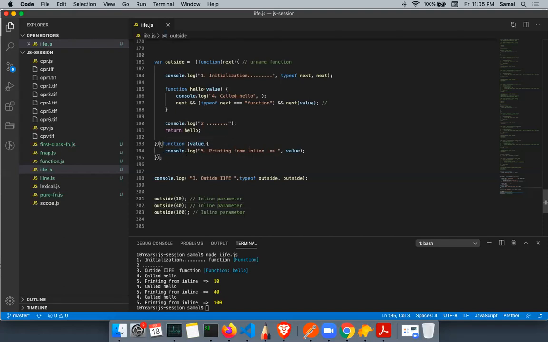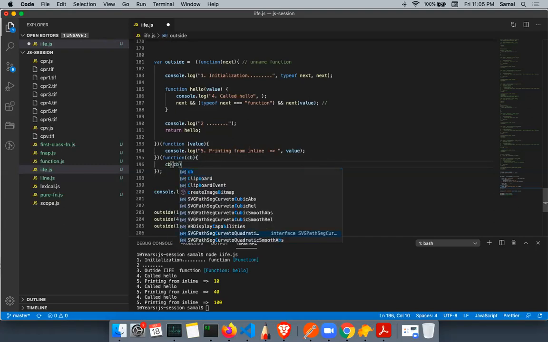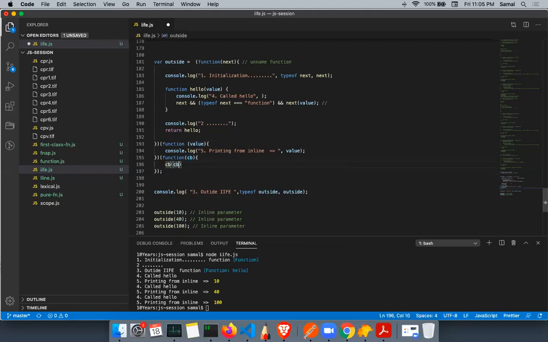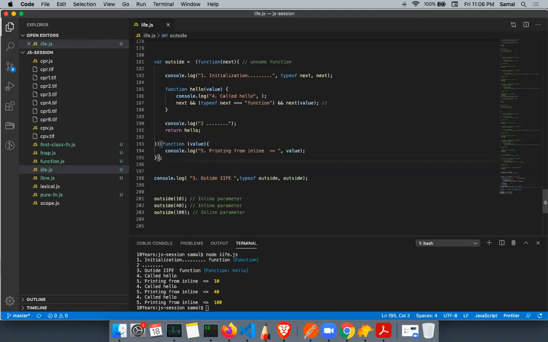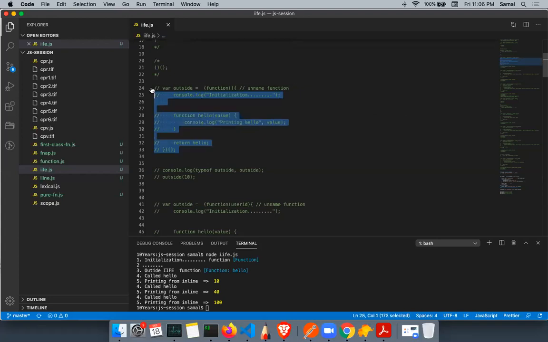Like I can keep on writing something like this, and I don't want to do it because it will confuse you a lot. I'll just say CD, CD2, and then I'll do something somewhere. It will basically be called here somewhere. So this is the kind of very base structure. So let's try to read the code one by one.